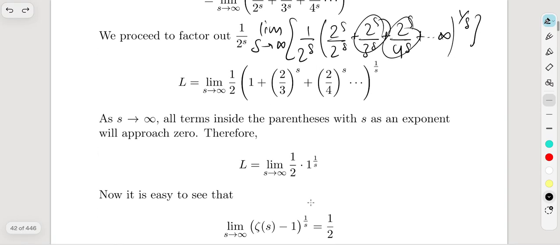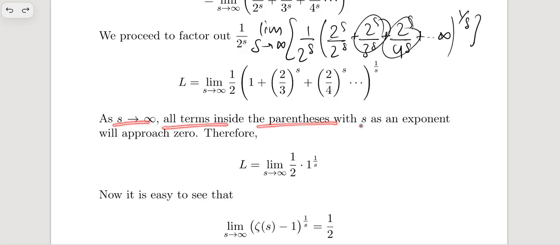So basically, when s tends to infinity, all terms inside the parenthesis with s as an exponent will approach 0. Obviously, because when s is tending to infinity, this is just increasing, but this exponent is reducing. So basically, that's gonna be giving us, wait a second, it's 1 over 2 this part, and so this part is gonna be 0.